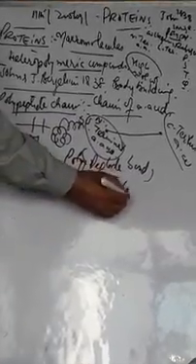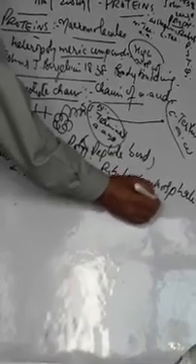Rubisco means ribulose bisphosphate carboxylase oxygenase. That is the full form of rubisco, a plant protein. Now the proteins, they are macromolecules, and they have different structures.